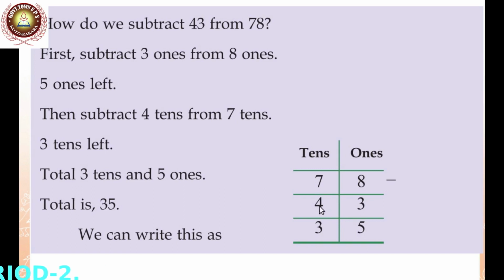When we subtract 4 from 7, we get 3. The total answer is 35. Here you can see how we subtract.